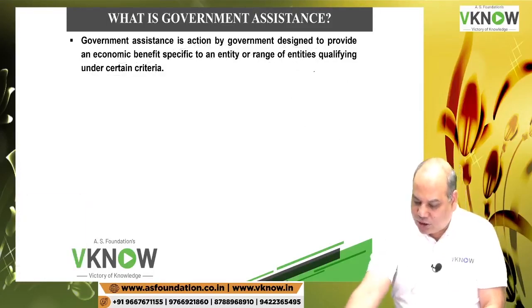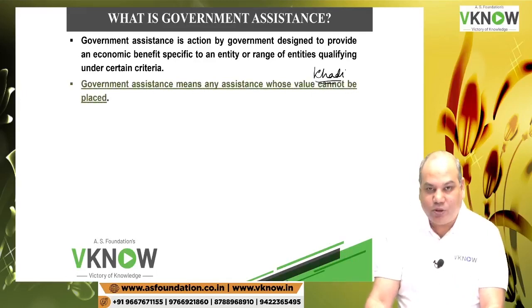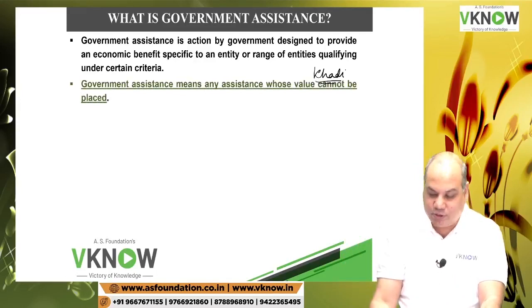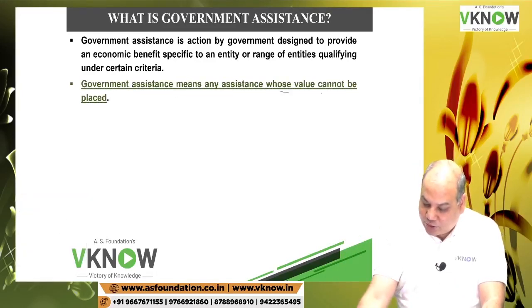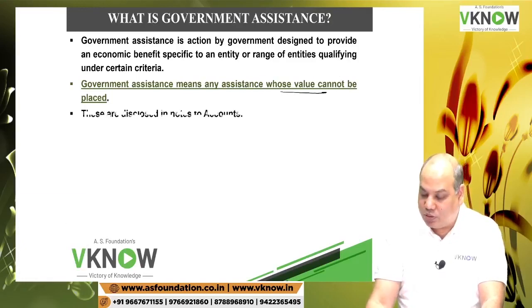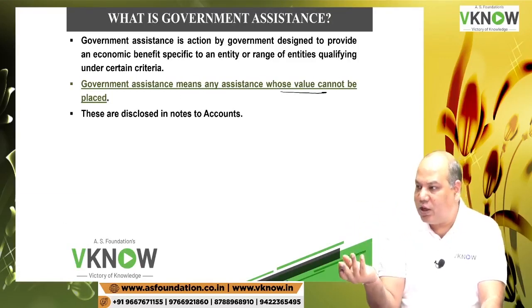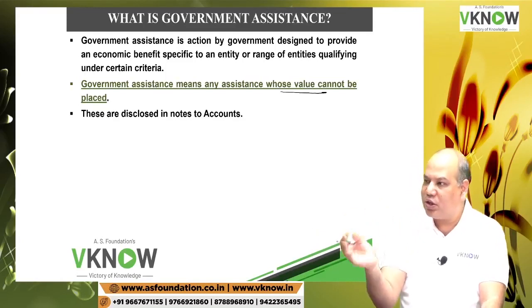Or they may promote khadi industry. Okay. So that is also a particular group of set of entities. So they promote khadi, they promote a certain type of fertilizer companies, pharma companies. Then it is assistance. Assistance means whose value cannot be placed. Value cannot be placed. So government is helping you to get a patent waiver. And if you can't place a monetary value for that, then you just disclose it as an assistance.